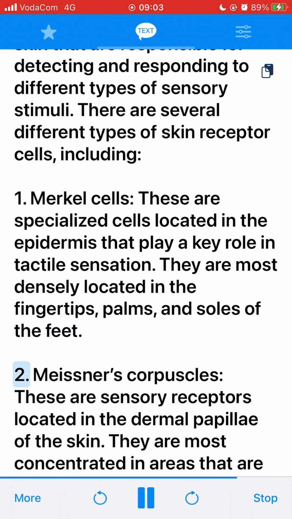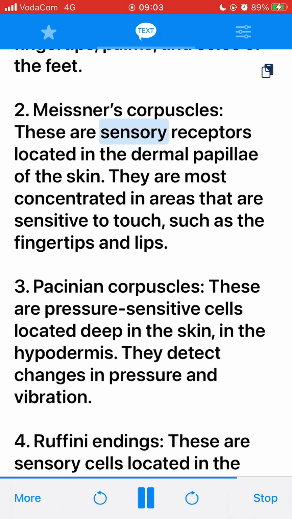2. Meissner's corpuscles. These are sensory receptors located in the dermal papillae of the skin. They are most concentrated in areas that are sensitive to touch, such as the fingertips and lips. 3. Pacinian corpuscles. These are pressure-sensitive cells located deep in the skin, in the hypodermis. They detect changes in pressure and vibration.